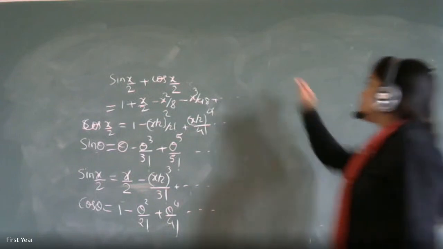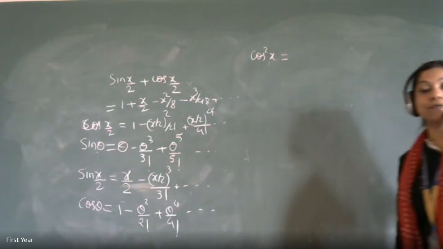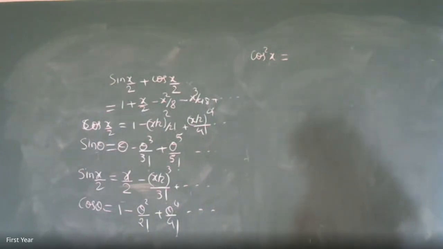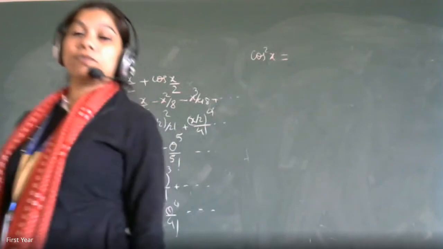You have to make use of standard expansions and trigonometric expansion. What is the expansion for cos square x? Vedika, what is the cos square x formula?